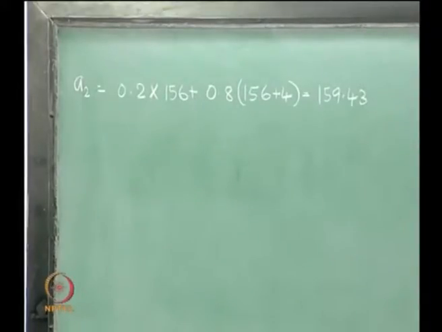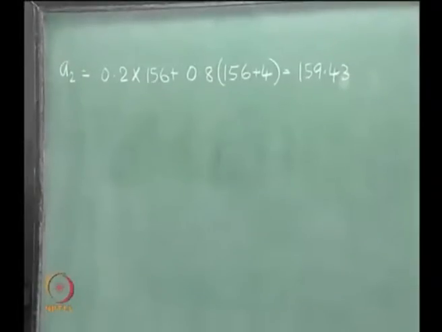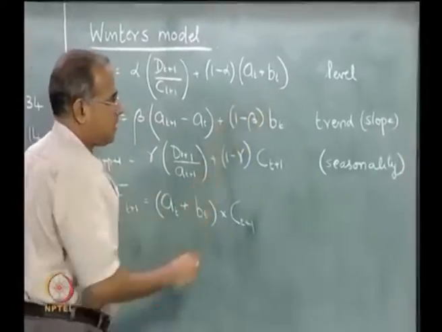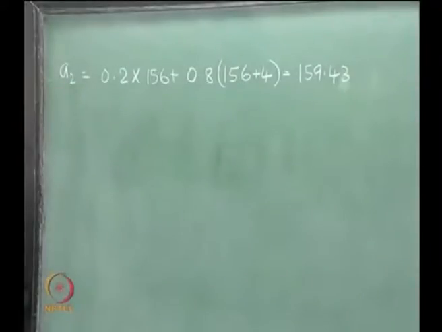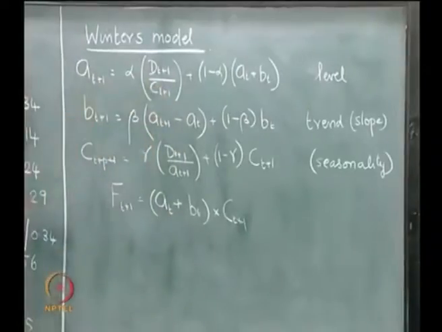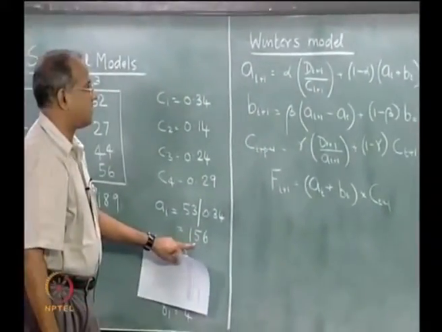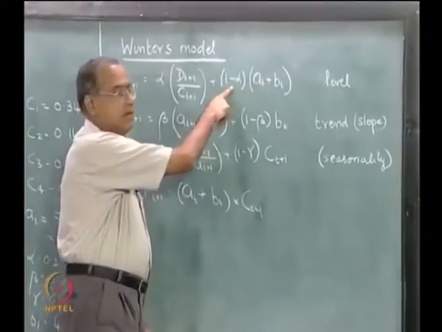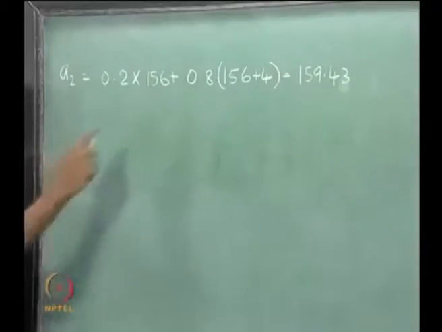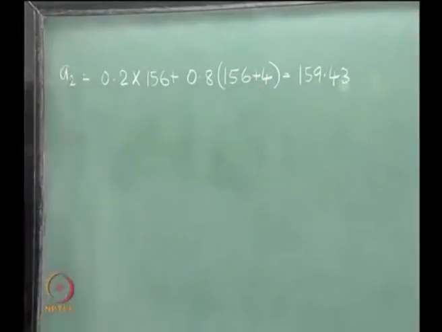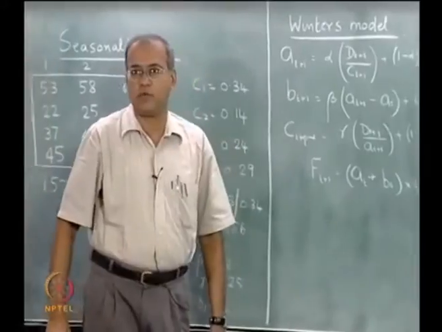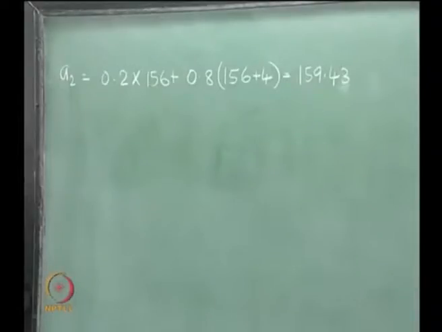At+1, the level for period 2, is alpha times Dt+1 by Ct+1, alpha is 0.2 here. Now Dt+1 by Ct+1 is 156 that we have, plus 0.8, which is 1 minus alpha, into At plus Bt, which is A1 plus B1, 160. So the level moves up from 156 to 159.43 for the next period A2.